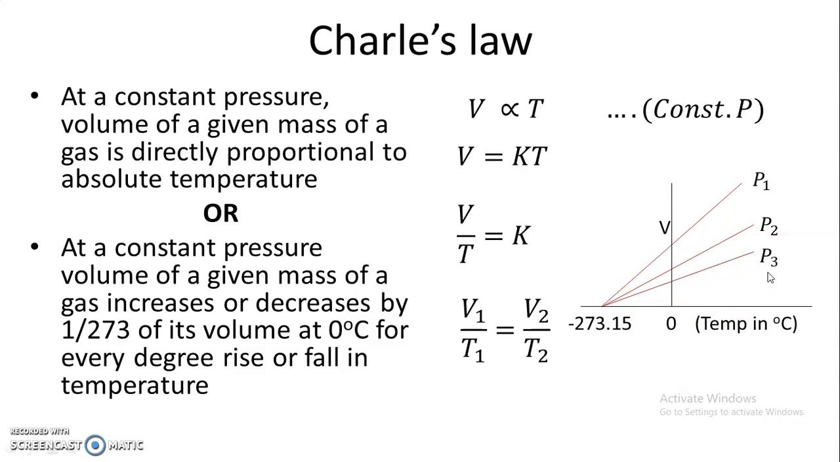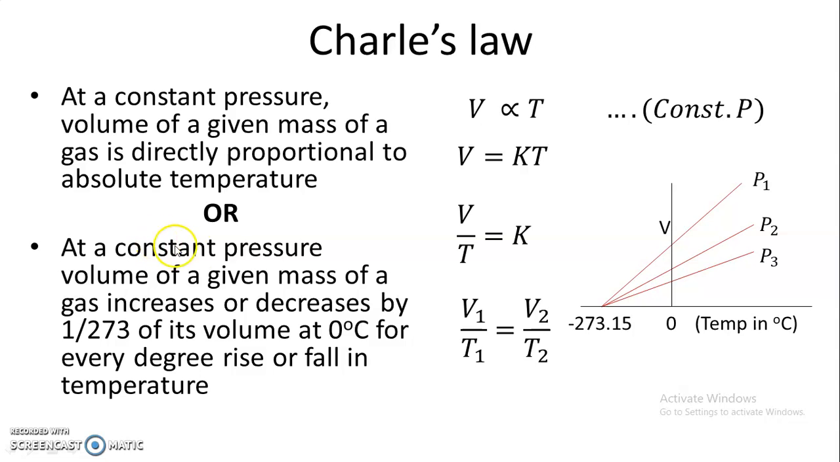Similarly at P3, that is a higher pressure, again there is a decrease in volume as temperature decreases, and at minus 273.15 degree centigrade, gas occupies no volume, or volume of that particular gas will be 0. So this minus 273.15 degree centigrade is the absolute zero temperature where all the gases are solidified, or volume occupied by gas will be 0. So this is Charles' law.